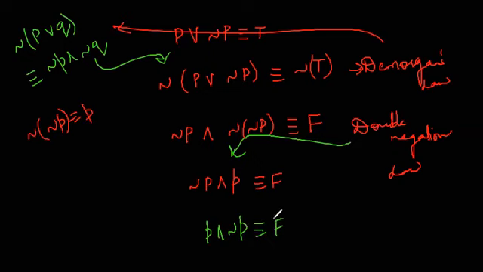Okay. So this is giving us our dual. Correct. So this is giving the dual: P or ¬P is equivalent to true. So if you try to remember, this is also a law.